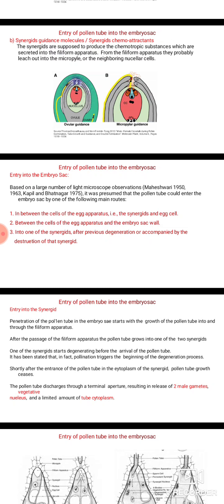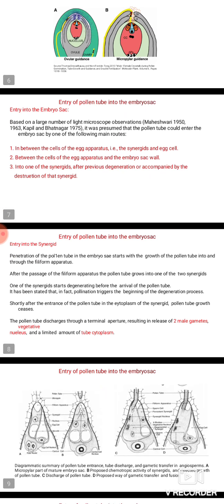Entry into the synergid. Penetration of the pollen tube into the embryo sac starts with the growth of the pollen tube into and through the filiform apparatus. After the passage of the filiform apparatus, the pollen tube grows into one of the two synergids. One of the synergids starts degenerating before the arrival of the pollen tube.